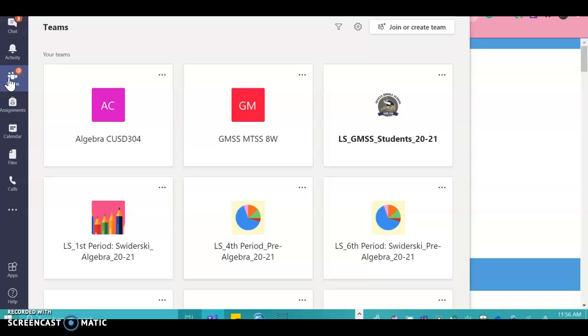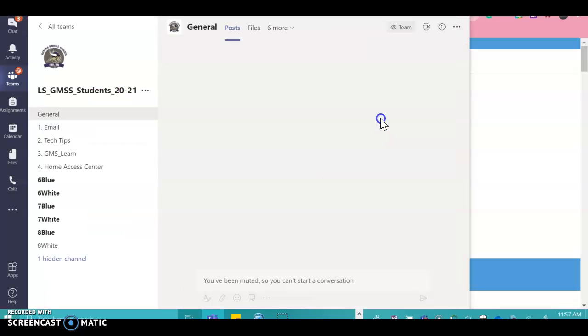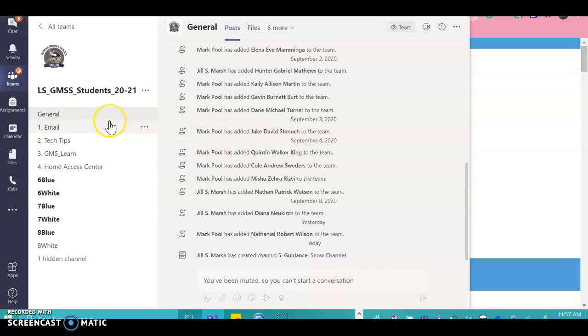When they press Teams on the left-hand side of their screen, they're going to have all different teams that start with LS. That stands for Learning Space. All of the teachers have had students join their class here within the first couple days of school. But one thing they're going to see is this team right here that says LS GMSS students. If your student double clicks on this, they're going to see all of the teams on the left-hand side.